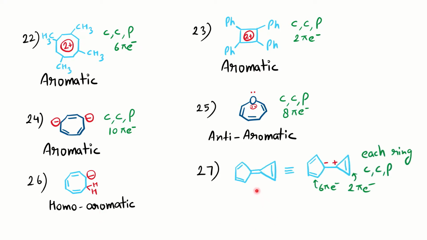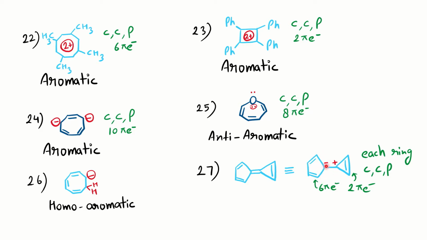Now, if you see this compound where the double bond is there in between the two rings, okay. So, how to find out the aromaticity for this type of molecule? As I told you, Huckel's rule is applicable for an individual ring. So, we'll apply it to that and we'll see. We have to represent this double bond in a way where you are representing minus and plus so that the individual ring becomes more stable, means it shows the aromaticity.